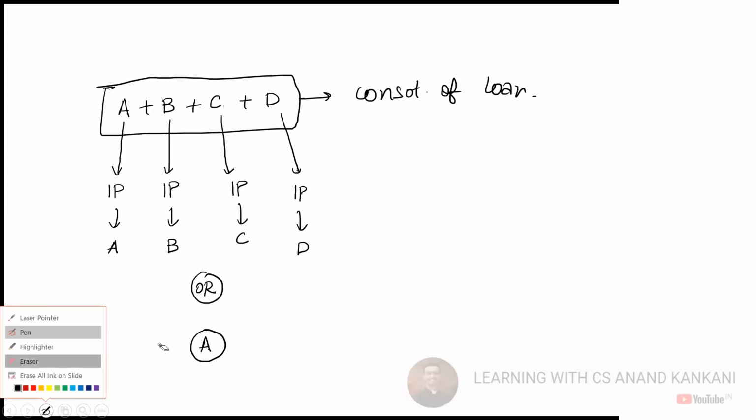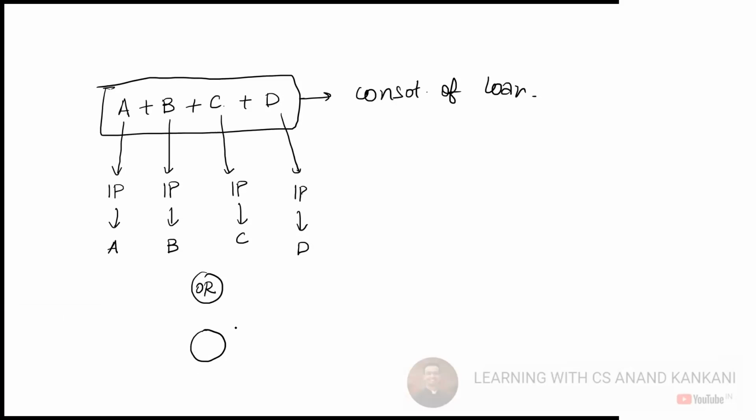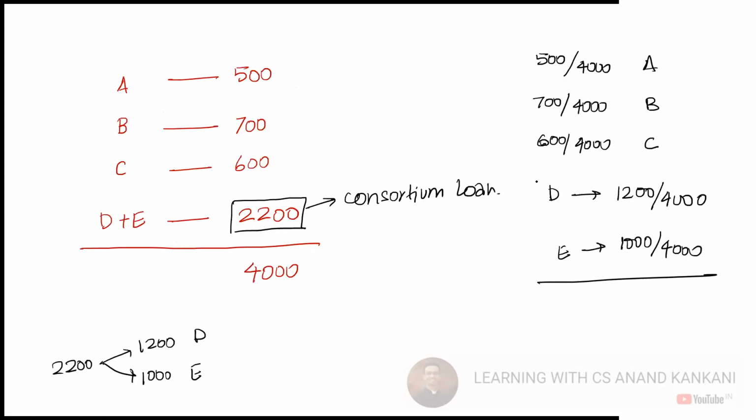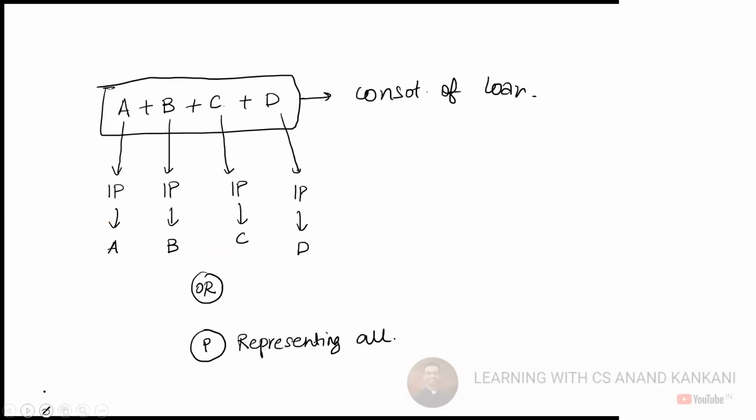Okay, so I'll change the name of the person and write here, let's say you can have P. P is going to represent all four. Got it? Clear? P is now representing all. But the voting instructions, everything will be as per respective shares. So that individuality will be there, how we had discussed in the previous slide. This calculation will still continue. No doubt the consortium is for 2200, but the internal bifurcation will still be there.